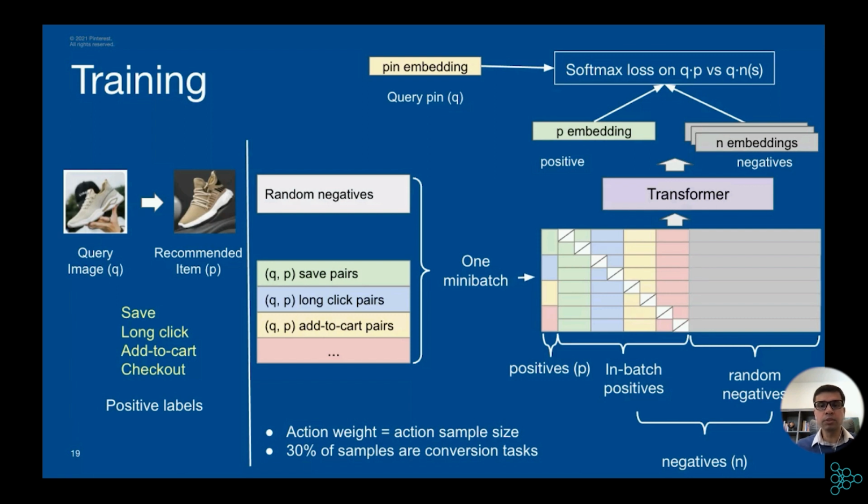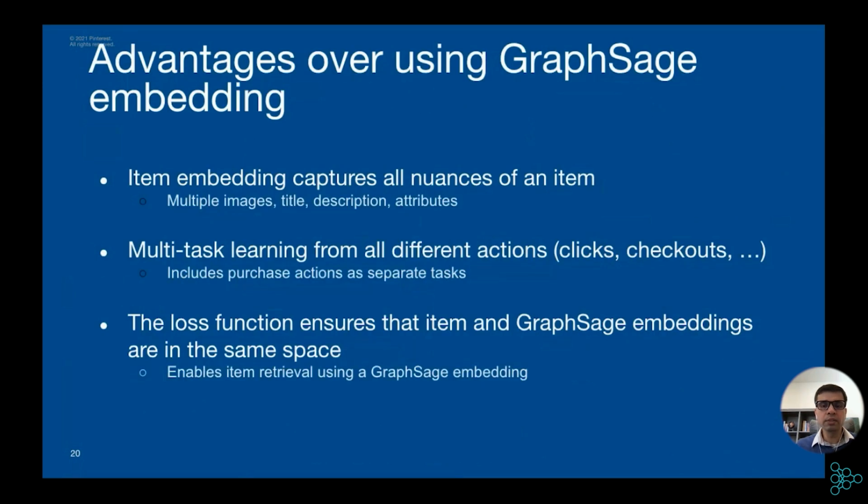There are several advantages of generating item embeddings in this way. One is this architecture is able to capture all the nuances of the item, the different images it has, the different attributes it has. Also, we are able to do multitask learning and learn from all different positive actions. And there we are able to introduce the add to cart and checkout, the conversion related actions. And finally, the way we define the loss function, the distance from the query pin embedding, ensures that this item embedding is in the same space as the GraphSage embedding.